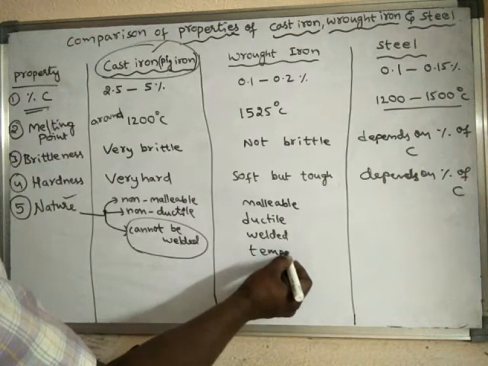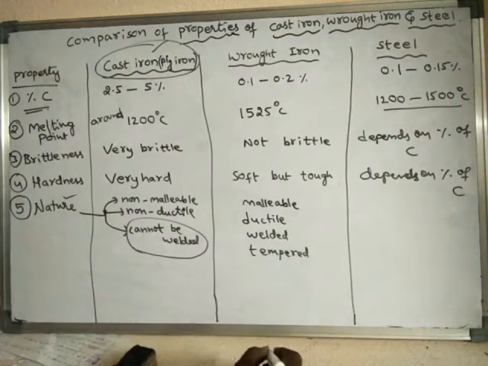What is the meaning of tempered? Tempered means annealing. Annealing means slow cooling of this molten material. We can change the properties of iron by heating under controlled temperature. Already we learned this one. So tempering is also called annealing.